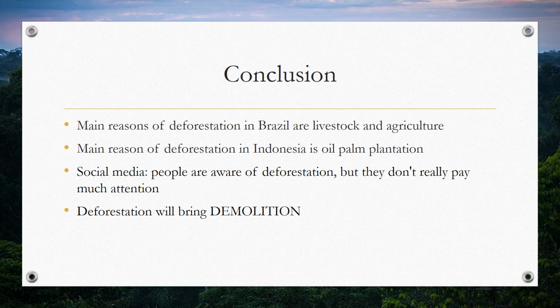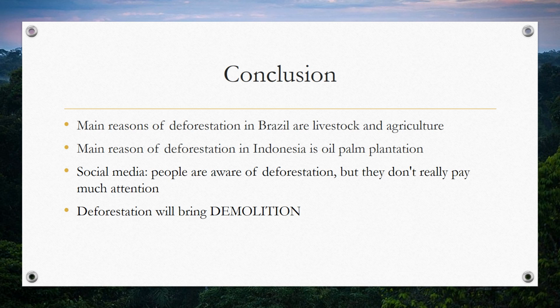Above all, we came out with our conclusion. First, in Brazil, agriculture and livestock are the main reasons, and oil palm plantation is the main reason in Indonesia. Furthermore, according to the social media analysis, not many people pay attention to deforestation. Therefore, the first thing we have to do is arouse more people's attention. Then, we can let people know how important it is, and after that, we should find a solution to reduce deforestation for human beings.